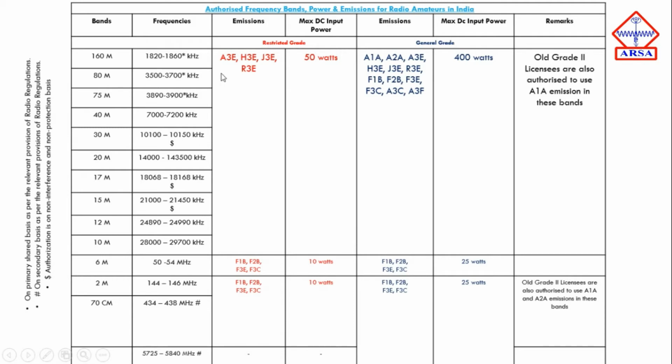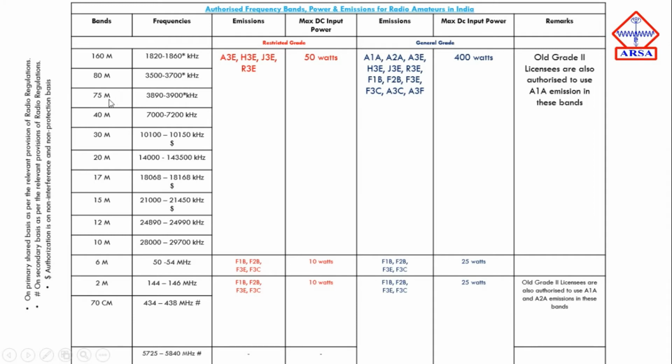Now all of this will be the same until we get to the 10 meter band. So let us see what frequencies the 80 meter band consists of. The 80 meter band consists of 3.5 megahertz to 3.7 megahertz, that is 3500 kilohertz to 3700 kilohertz.